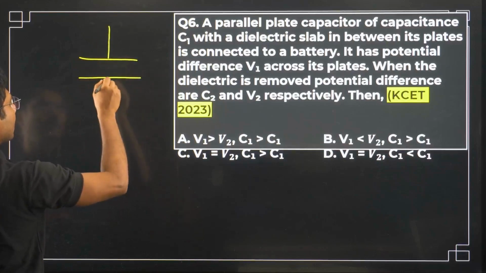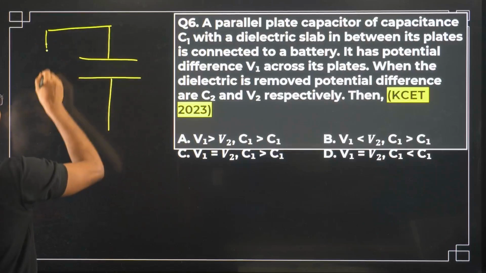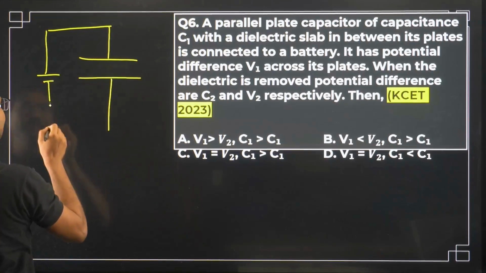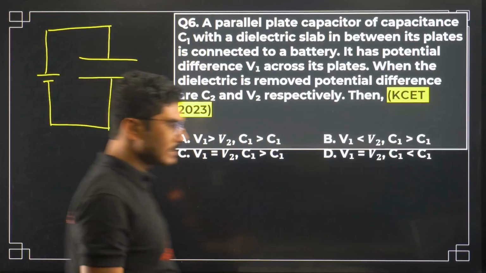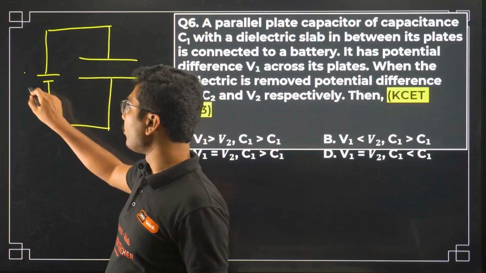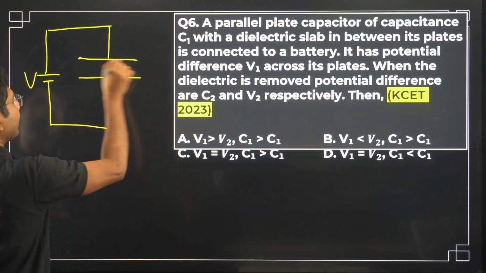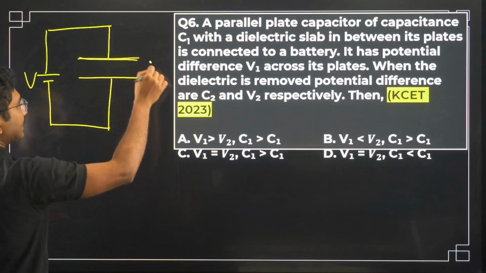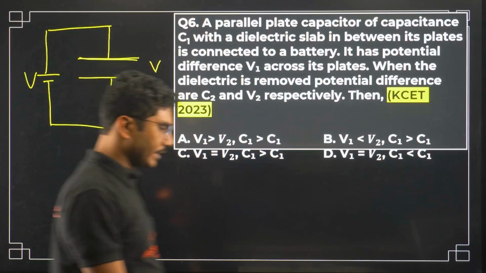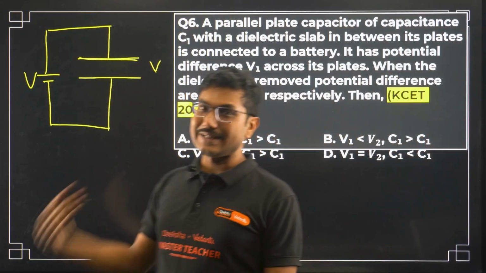If you are following it, you should know that when we are connecting a battery to a capacitor, the battery's only duty is to charge the capacitor up to the potential of the battery. So if the potential of the battery is V volts, then after some time the capacitor will also reach the same voltage.